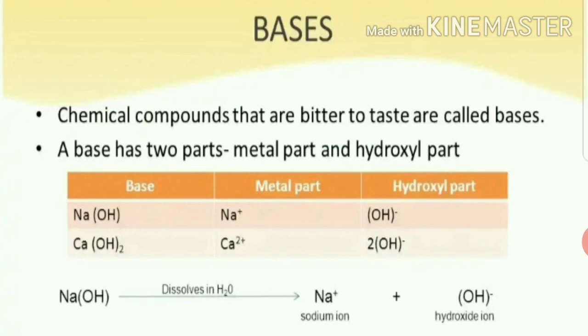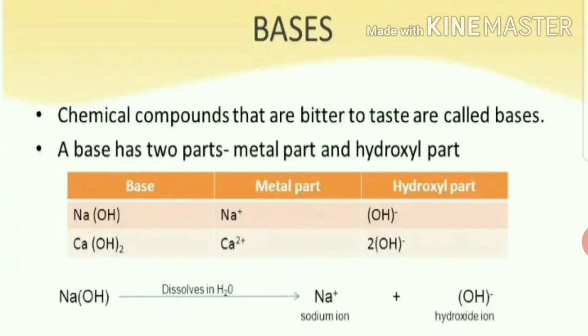A base has two parts, metal part and hydroxyl part. So let's see an example. Base: we have NaOH. What do we read? We read sodium hydroxide. So Na plus is the metal part. Na is what? It is a metal. So Na plus is the metal part and OH is the hydroxyl part. I hope it is clear to you what is the metal part and what is the hydroxyl part.